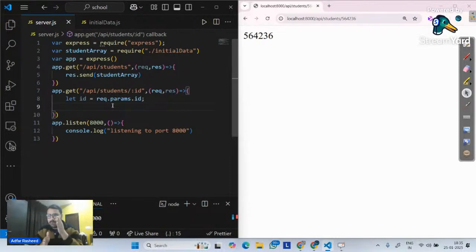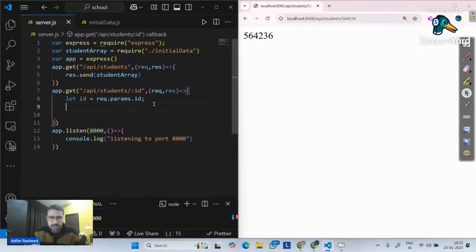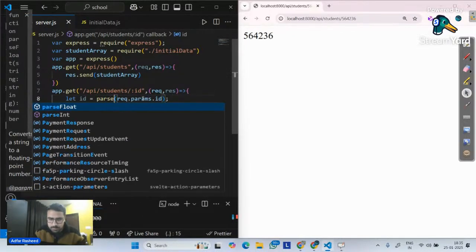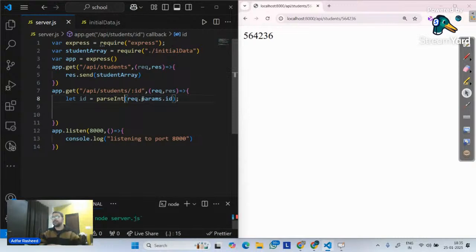So what do we have to do? We have to convert this string into a number. How do we do that? We can simply tell it, once you receive this, convert this request.params value into an integer. And how do we do that? We simply use a method called parseInt. Okay.